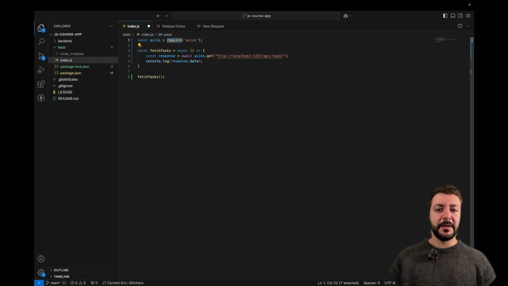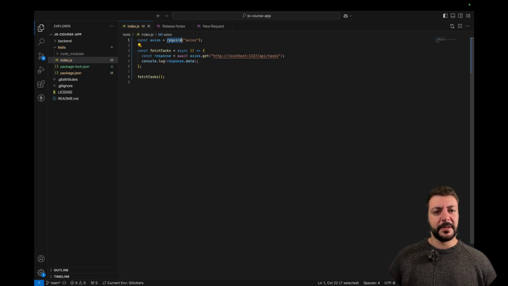Now we're using require here instead of import, and this is something that's going to change depending on whether or not your project is a module. But inside of Strapi, we don't have the module syntax of ECMAScript 6. We have the normal CommonJS, so we use require. Instead, inside of React, which is using Node as a module, we're going to be using import.